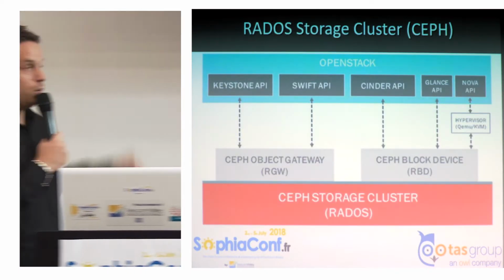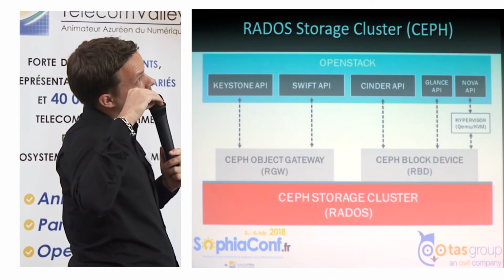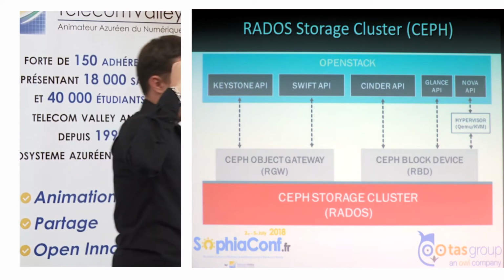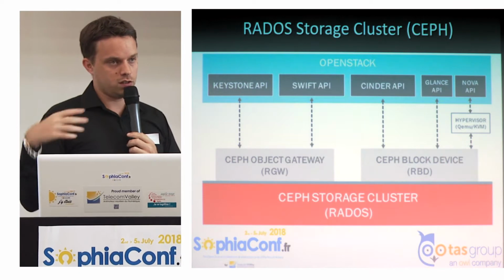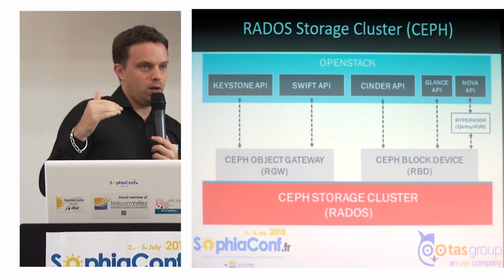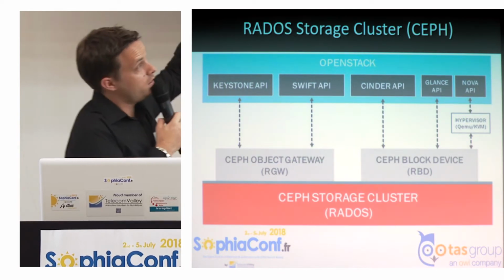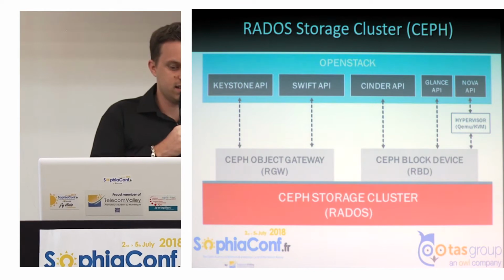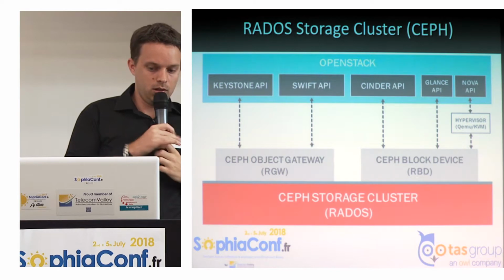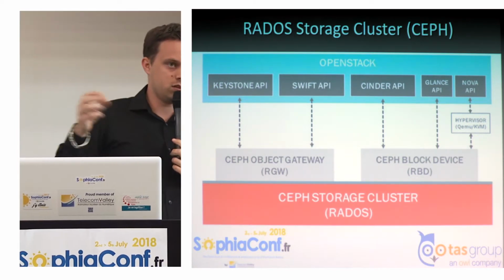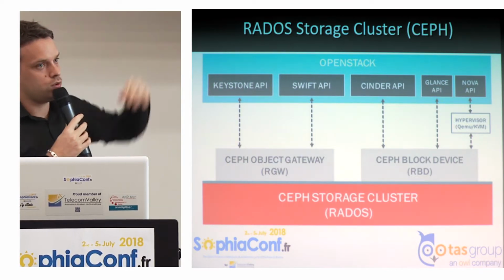And Ceph works with a gateway. There is a management gateway in order to manage the object storage, the block storage, or the file storage. And we write the data into RADOS. RADOS is the backend storage, the physical disks, and there is a gateway that will make the data available for block storage or object storage or every kind of storage we need. And there is an API in order to connect to this storage.